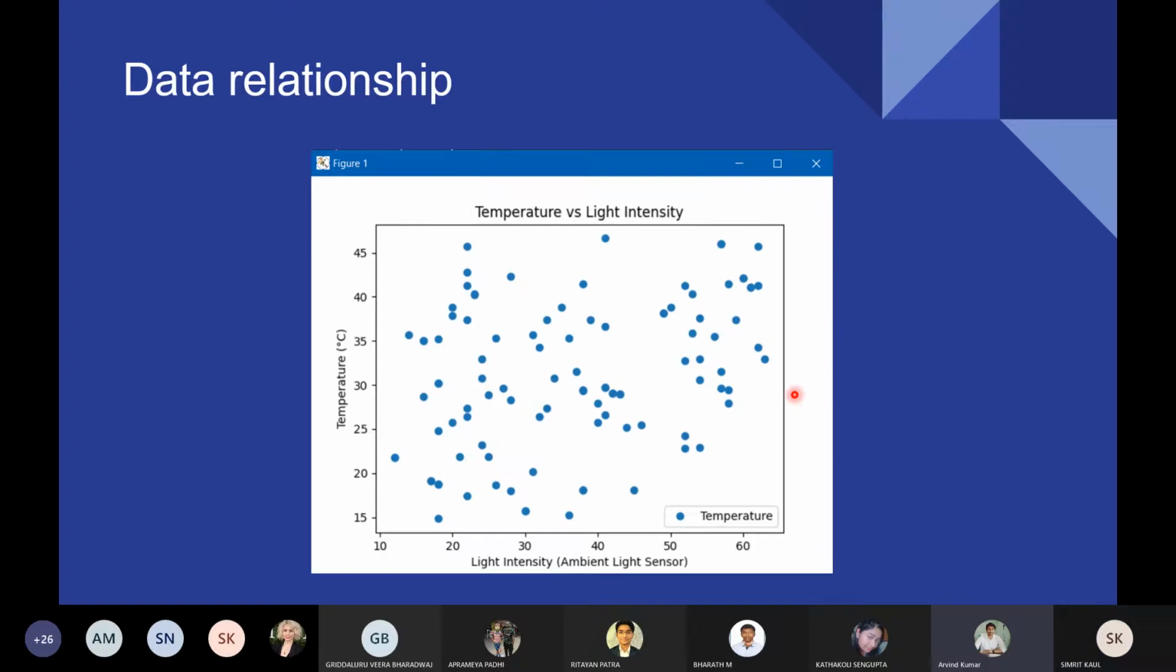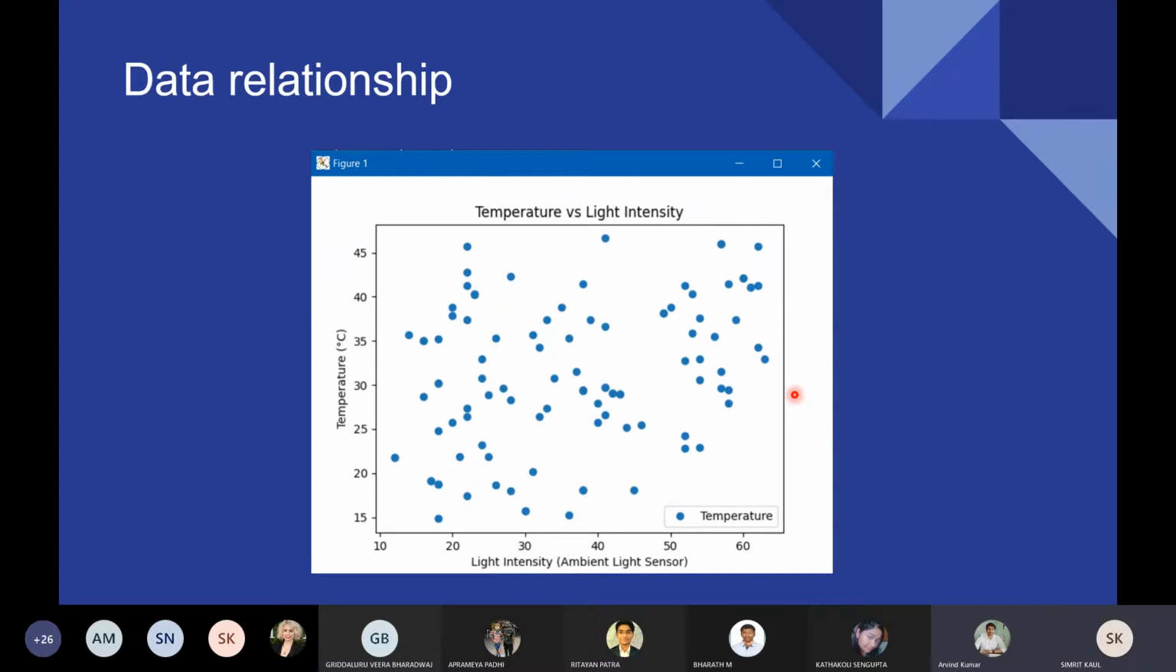You cannot comment. This is just for displaying the relationship between the temperature and intensity. You are displaying the relationship we learned in Python in order to present the scenario, but it's not like you are presenting anything which is not inferring anything. Yes, sir.